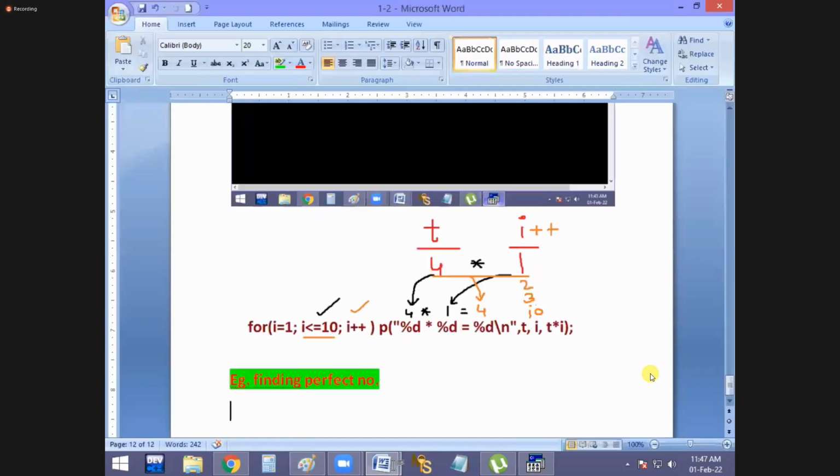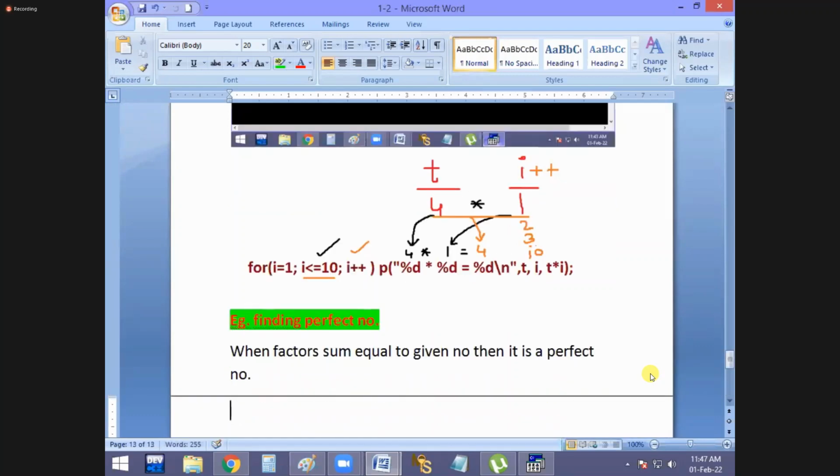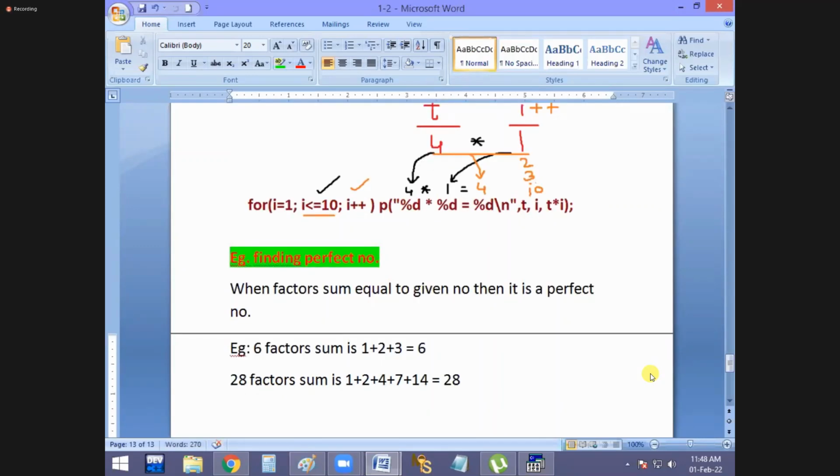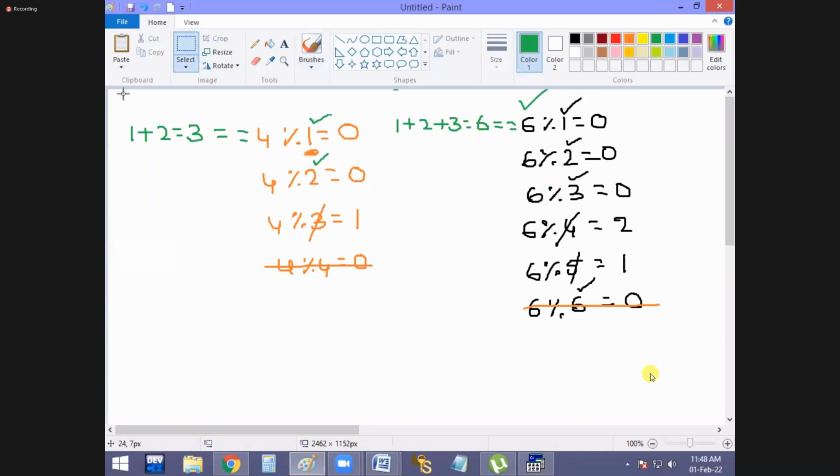Okay. And now I'm adding the same thing. When the factors' sum is equal to the given number, then it is a perfect number. Examples are what? I have given 6. The factors' sum is 1 plus 2 plus 3, that is 6. Next, 28. The factors' sum is 1 plus 2 plus 4 plus 7 plus 14, again the answer is 28. Got it? Now 6 is a perfect number. 28 also. And now it is a programming concept.